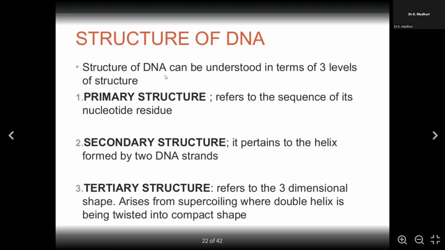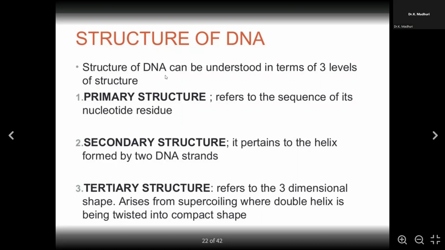So this primary structure involves the sequence of its nucleotides, how the nucleotides are arranged. The nucleotide residues form the primary structure, and the secondary structure gives how the helix has been formed between the two DNA strands. And the third structure gives the dimensional shape. That is, we generally say 3D, right? 3D structure is nothing but three-dimensional shape.